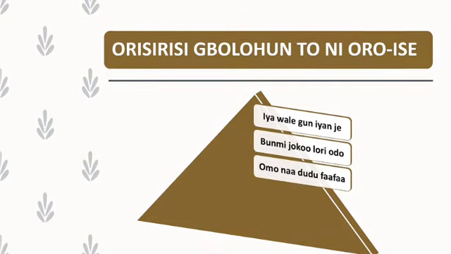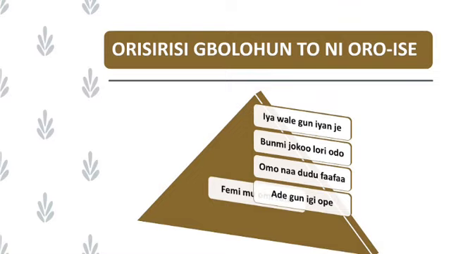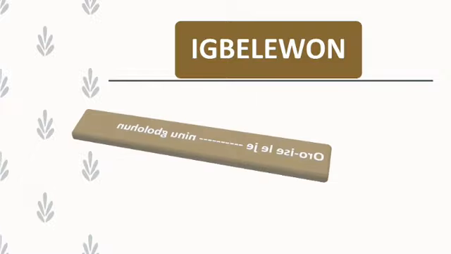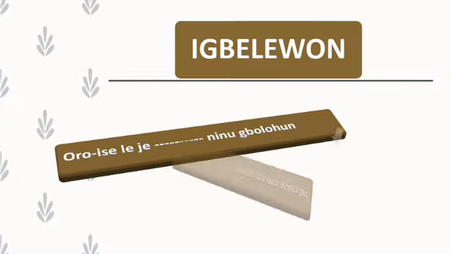Bùnmi jókòó lórí odó. Ọmọ náà dúdú fàáfàá. All this, if you observe, our verbs are following the subject. Adé gun igi ọ̀pẹ. Fẹ́mi mu omi tútù. If you observe very well, you see they are following the subject. That is the Olúwa. They are following the subject of this sentence.